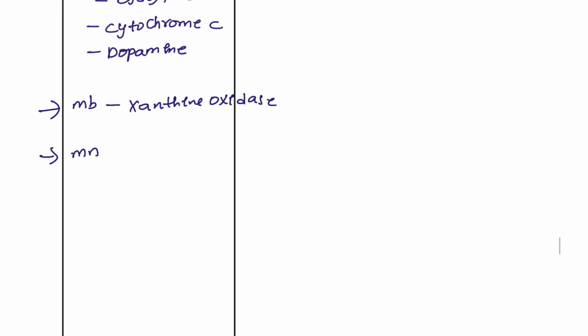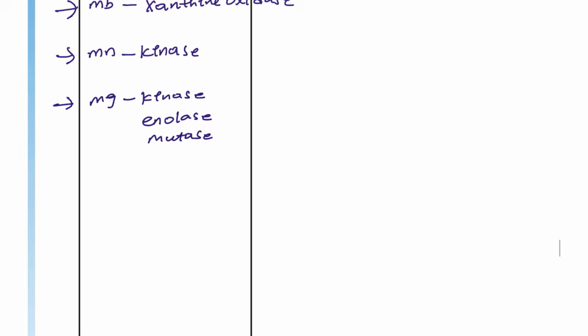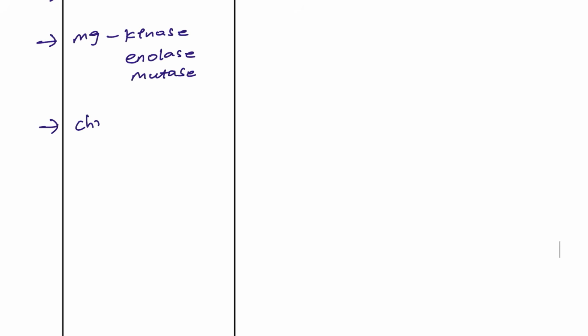Next, manganese is important for the kinase. Magnesium is important for the kinase, enolase, mutase. Next, chromium is important for the glucose.